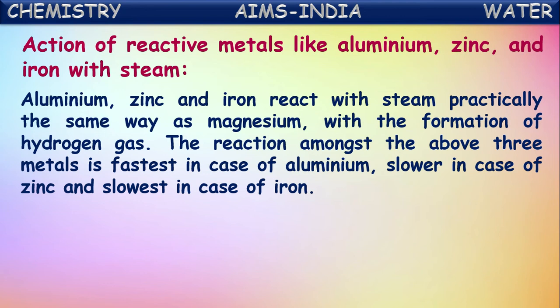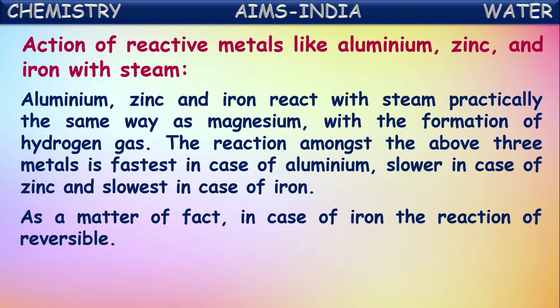Okay, the reaction amongst the above three metals is fastest in case of aluminium, slower in case of zinc, and the slowest in case of iron. As reactivity decreases, the reaction with the water also will be at a lower rate. So out of these, aluminium is a little more reactive, so it reacts with the water faster compared to the remaining two. And thus the reaction is slowest in case of iron.